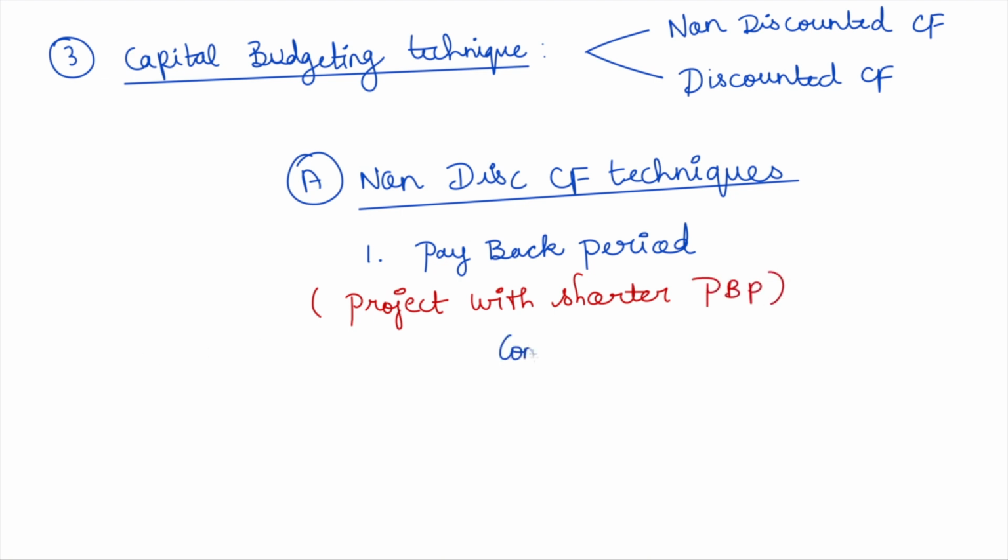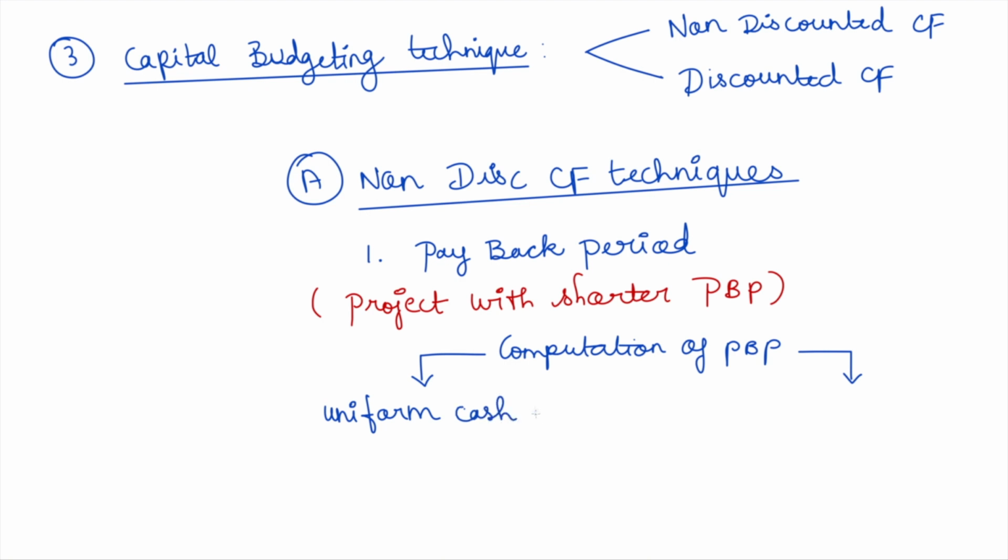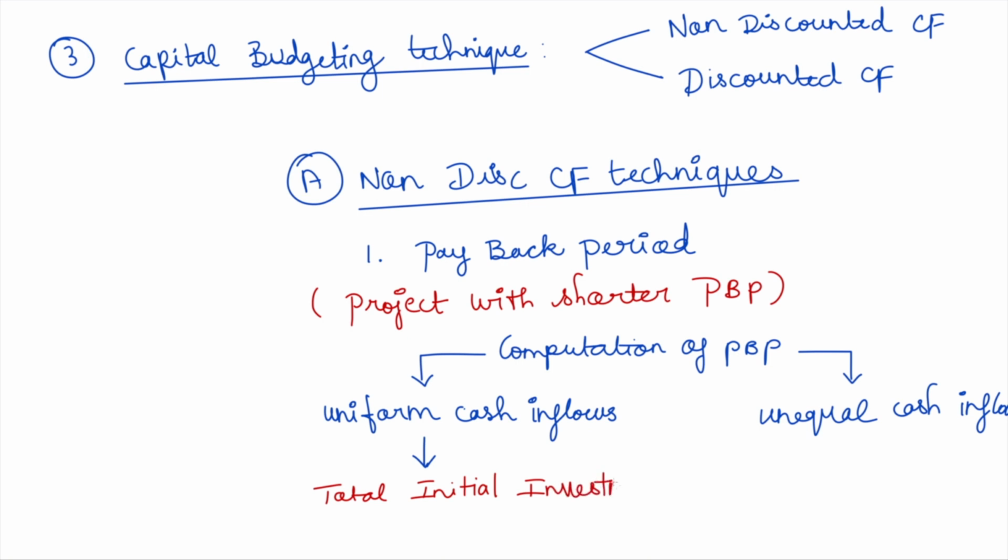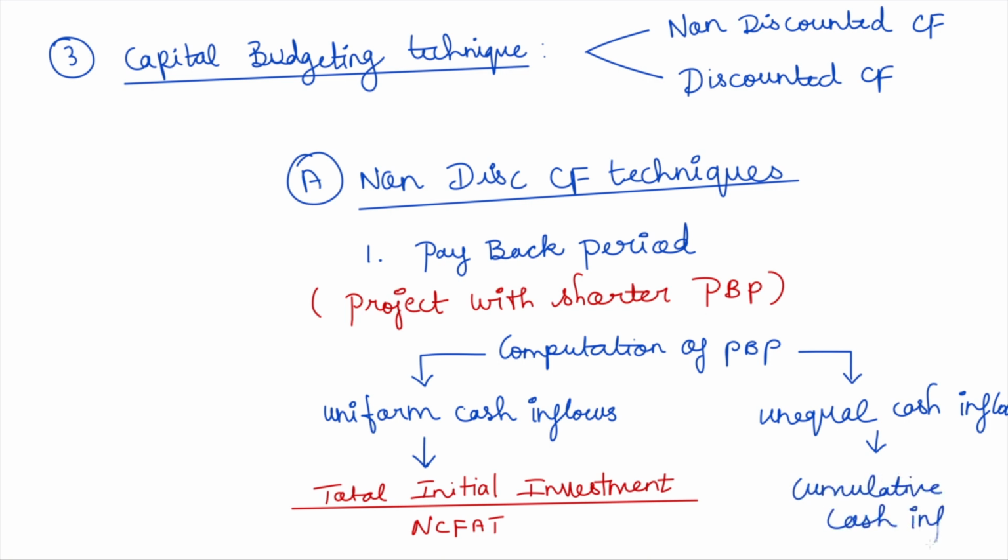This payback period computation can be classified into two types. One is for uniform annual cash flows, and another one is for unequal annual cash inflows. Under uniform cash inflows, we use a direct formula, which is total initial investment divided by net cash flow after tax per annum. Under unequal cash inflows, we will be using a cumulative cash inflow method, guys.